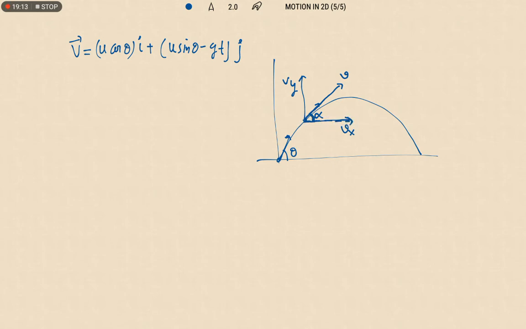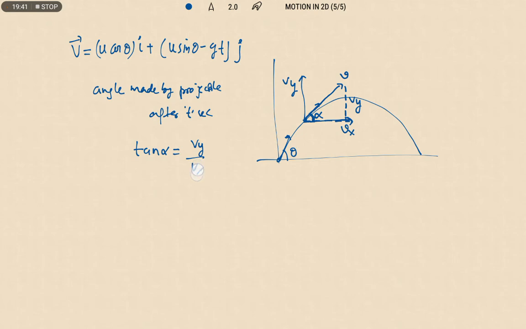I need to find this alpha, the angle made by the projectile after t seconds with respect to the horizontal. I am constructing a right angle triangle here. So I am going to get Vy. Therefore, the angle made by the projectile after t seconds is tan alpha equals Vy by Vx.